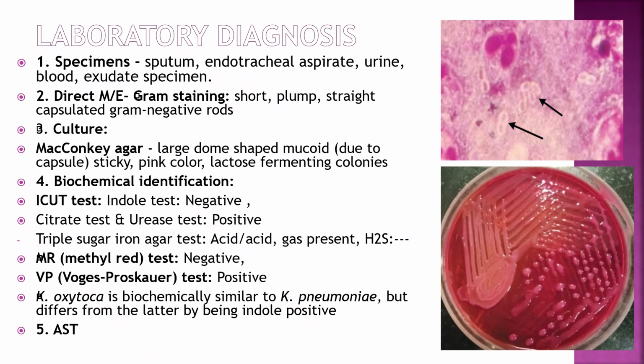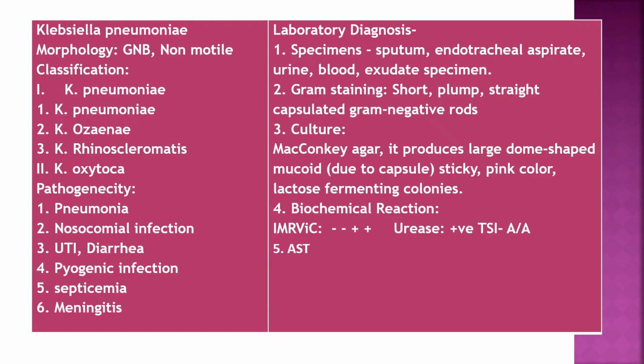And then fifth is the AST, antibiotic sensitivity test. To summarize, Klebsiella: morphology gram-negative bacilli, non-motile. Classification: Klebsiella pneumoniae and oxytoca. Klebsiella pneumoniae has three subspecies, that is pneumoniae, ozaenae and rhinoscleromatis. Pathogenicity of Klebsiella pneumoniae: pneumonia, nosocomial infection, ventilator-associated pneumonia, urinary tract infection, diarrhea, pyogenic infection, septicemia, meningitis.